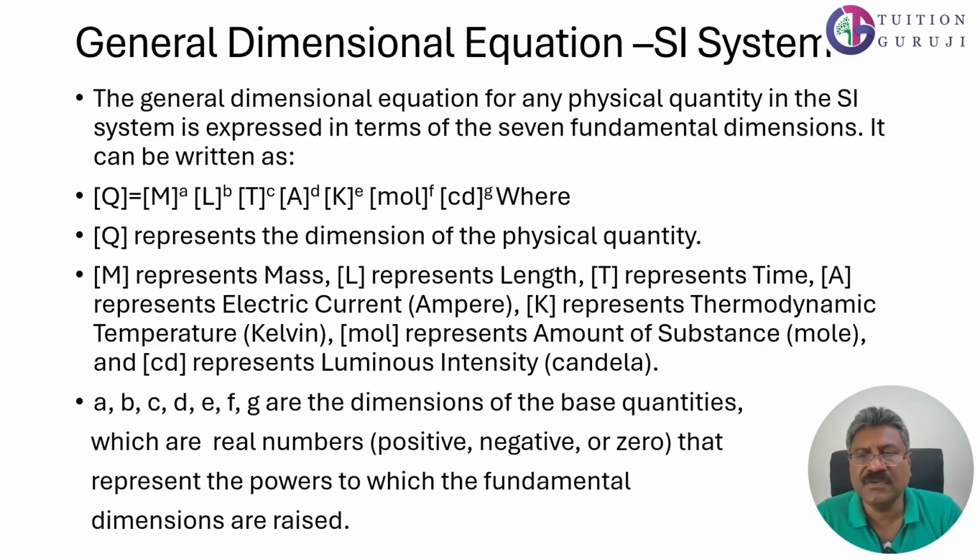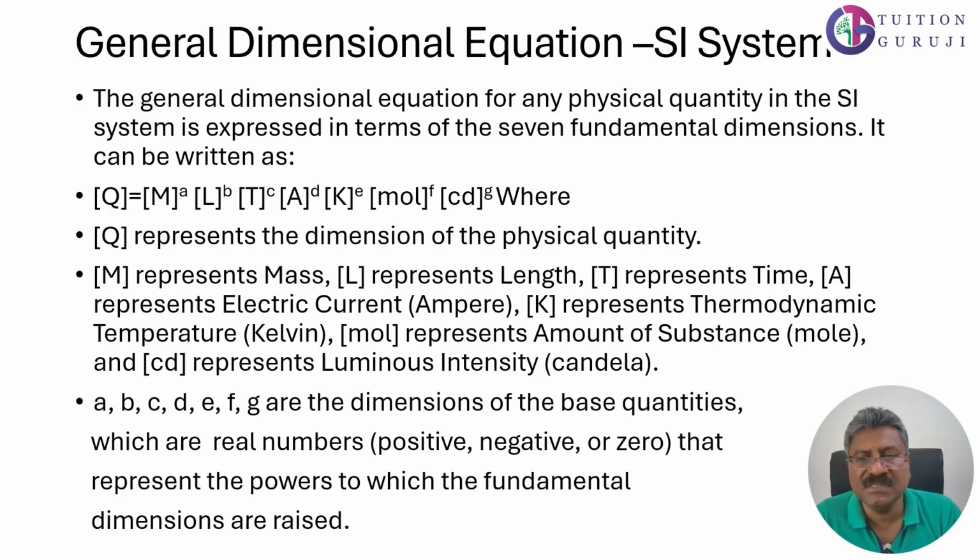A general dimensional equation in a system can be written as Q equals M^a L^b T^c A^d K^e mol^f cd^g, where Q represents the dimension of the physical quantity, M represents mass, L represents length, T represents time, A represents the electric current, K represents thermodynamic temperature Kelvin, mole represents the amount of substance, and cd represents the luminous intensity candela.